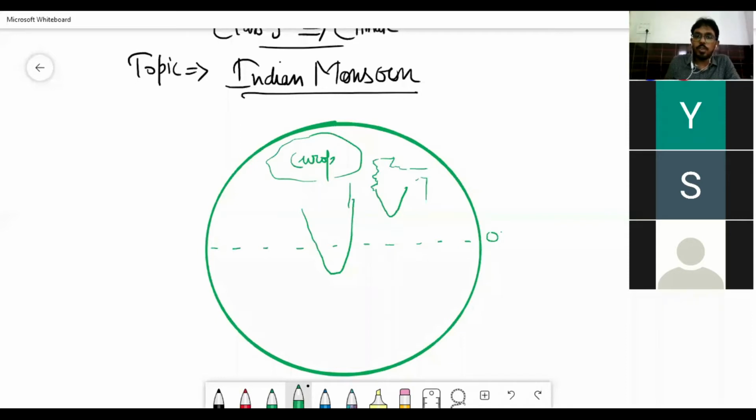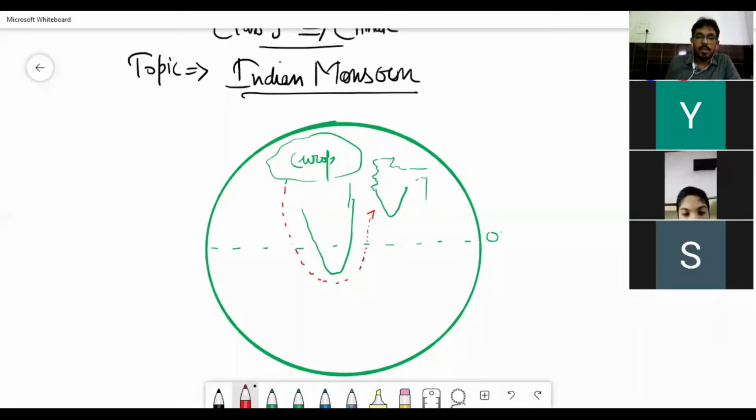Previously, when Europeans wanted to come to India, they used to come like this. They started moving the ship from Europe, crossing Africa, and then they move to India like this. So what was happening? The winds which were coming from this side,